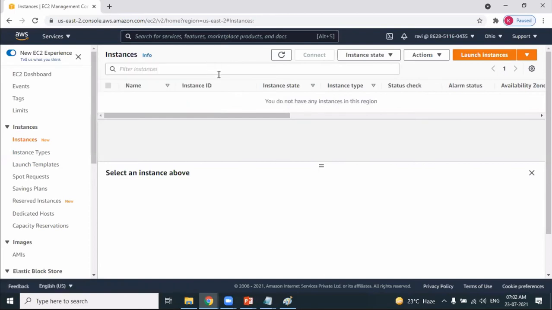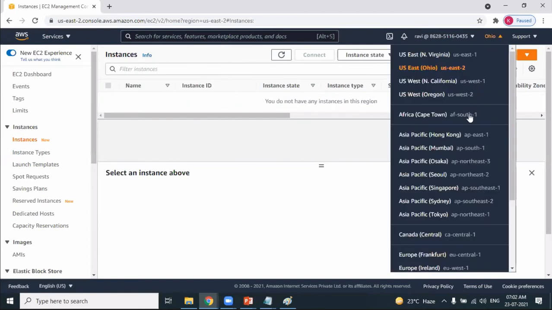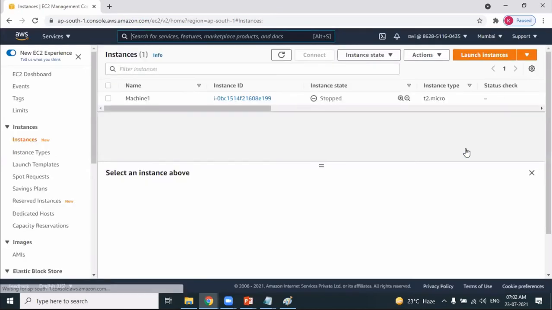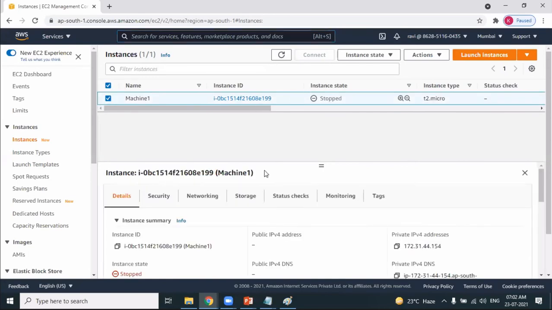Right now there are no instances. I go to the Mumbai region. He can see all the options, because he's having EC2 full access. He can start the services, stop the services, terminate whatever he wants. Now, can he access S3? That's the important point.